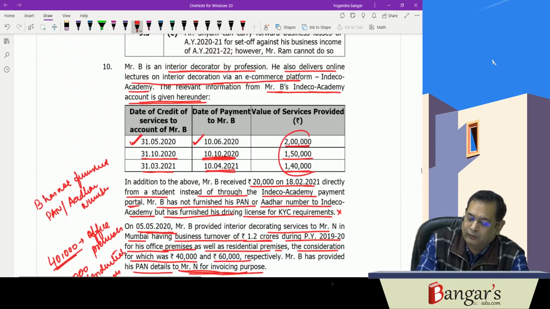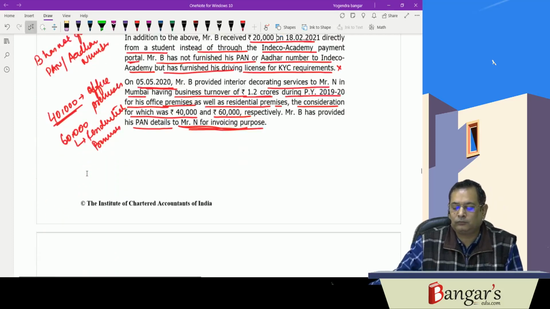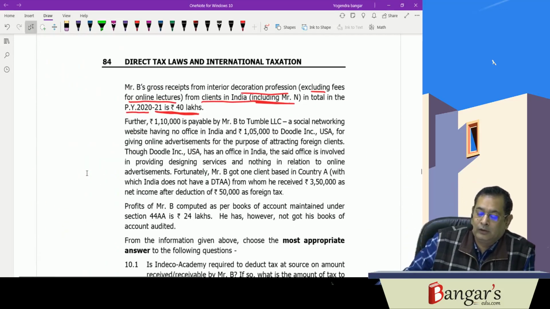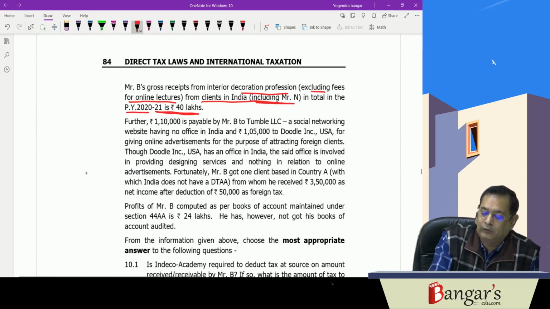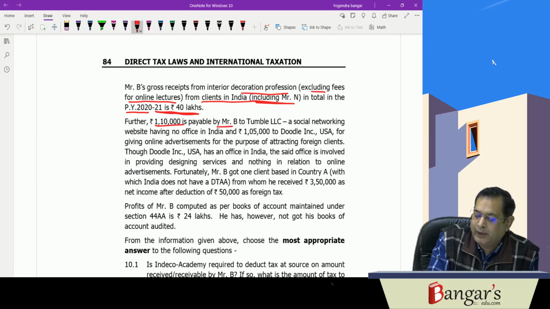Further, 1,10,000 is payable by Mr. B to Tumble LLC, a social networking website having no office in India, and 1,05,000 to Doodle Inc., USA, for giving online advertisement for the purpose of attracting foreign clients.